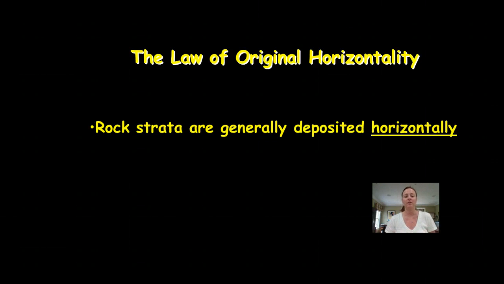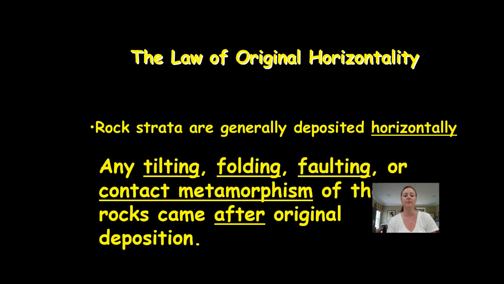Let's start with the first law, the law of original horizontality. And this law states that rock strata are generally deposited horizontally. Now, we learned about that when we were learning about the formation of sedimentary rocks. Rocks are deposited in a horizontal layer. That means any tilting, folding, faulting, or contact metamorphism of these rocks came after the original deposition occurred.